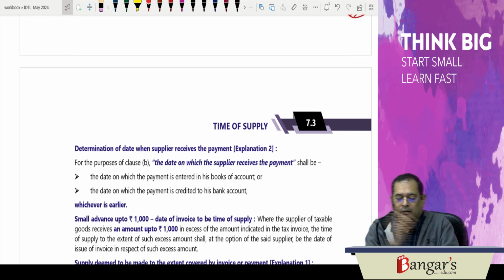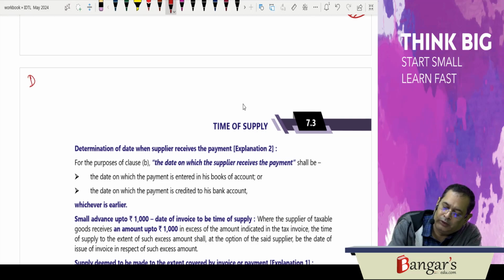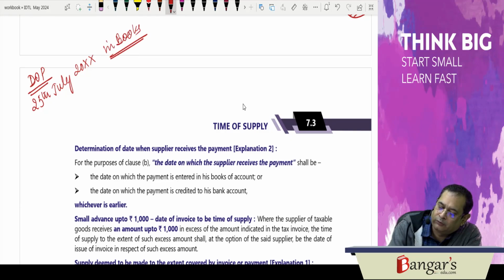Determination of the date when the supplier receives the payment. So the date on which the supplier receives the payment is the date of payment. What is the date of payment here? Say he has entered in the books that he has received the payment on 25th of July, and that is through an instrument which is to be credited in the bank account, and a check is credited in the bank account on 28th of July. What will be the date of payment?